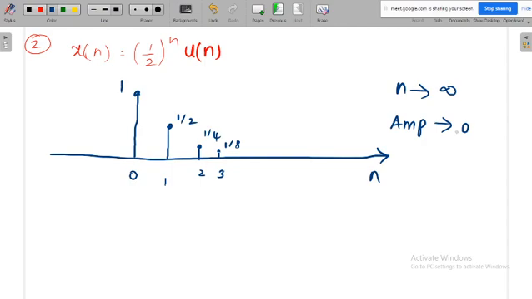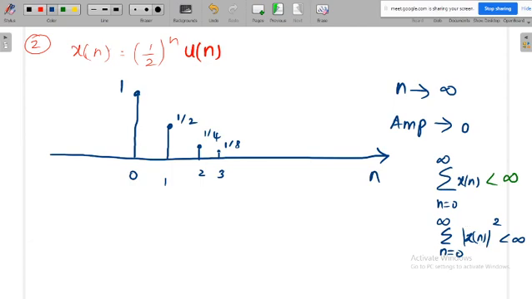If it is having some finite area, this function is absolutely integrable. What is the meaning of finite area? Finite area in the sense that x of n is absolutely integrable. Once you integrate x of n, the value will be less than infinite. Here we will not get an integral, only a summation because it is discrete. Once you do the summation from n is equal to 0 to infinite of x of n, this is absolutely integrable. If this is absolutely integrable, then x of n square is also absolutely integrable. Once the function is absolutely integrable, that means we can calculate the absolute summation in case of discrete,